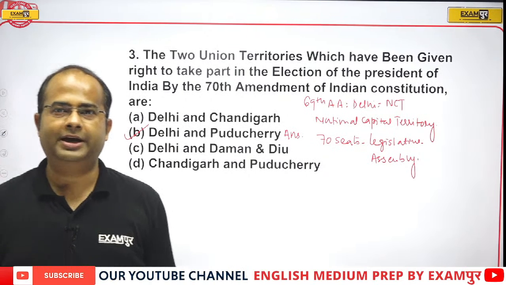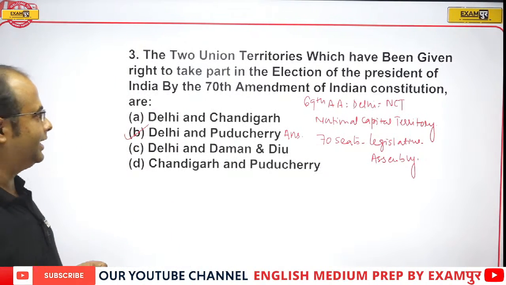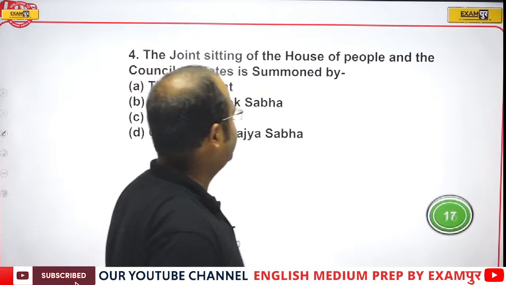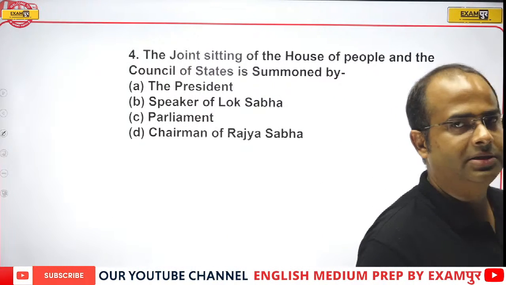Okay, so if it is clear, then well and good. Let's move to the next question. Now, come to a very easy question. The joint sitting of the House of People and Council of State, that is summoned by whom?